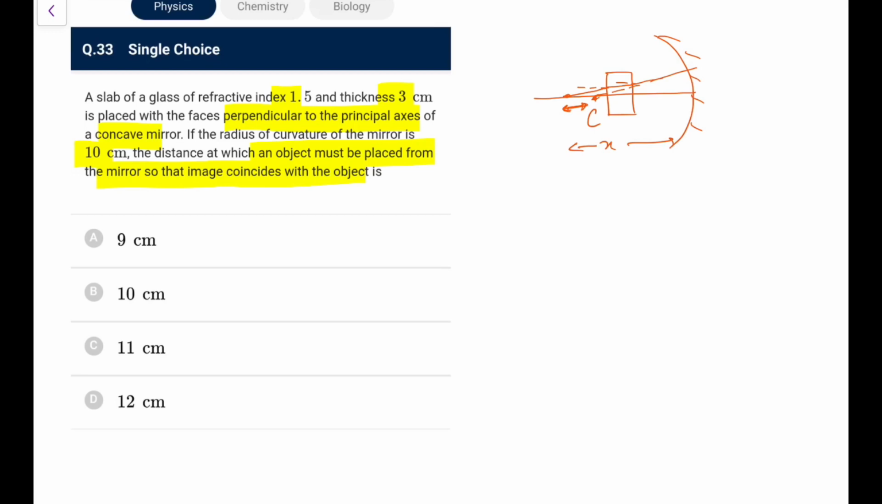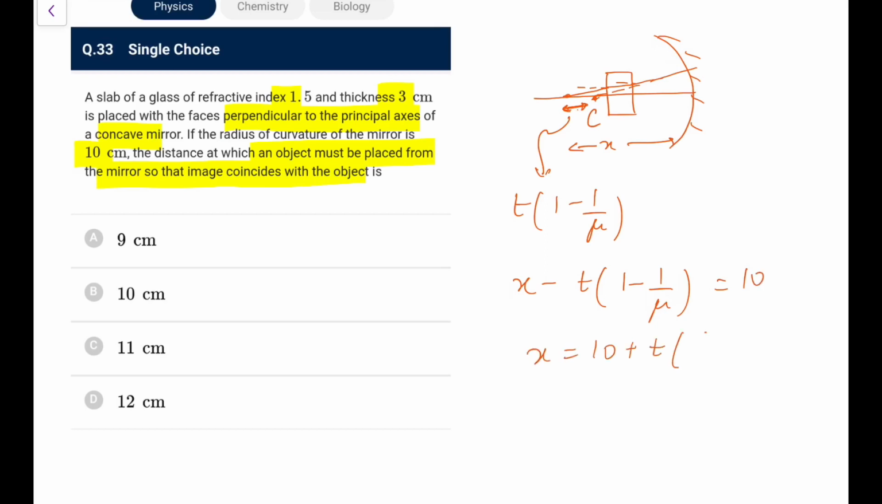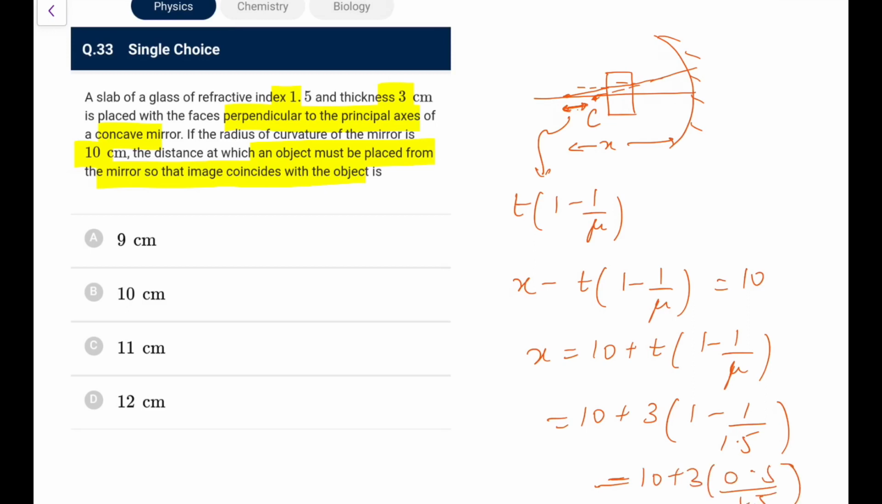So what is this shift? This shift you know is equal to T into 1 minus 1 by mu. So x minus this shift, T into 1 minus 1 by mu, should be equal to the center of curvature distance, that is 10. So x should be 10 plus T into 1 minus 1 by mu. Put in 10 centimeter, 3, 1 minus 1 upon 1.5. So it is 10 plus 3 into 0.5 upon 1.5, that is 1 by 3, that is 1. So it would be 11 centimeters. So go for option C here.